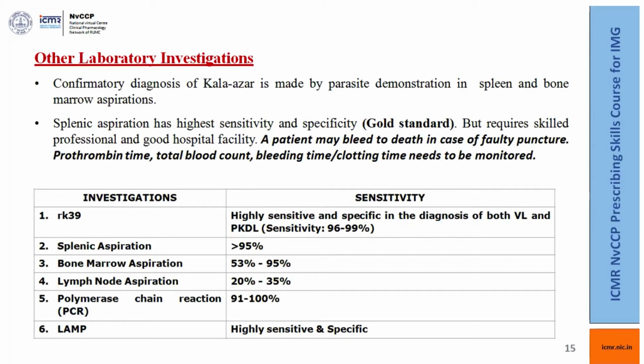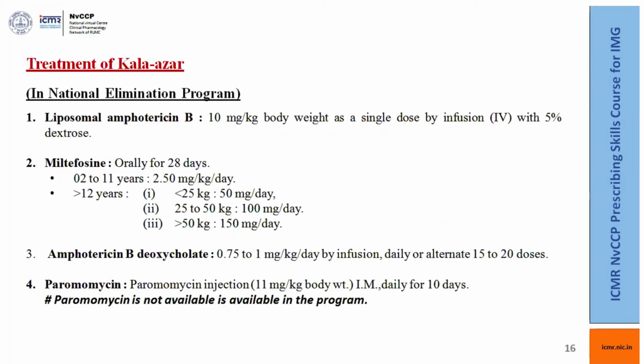RK39 is highly sensitive and specific. Splenic aspiration has a sensitivity of greater than 95%. Bone marrow aspiration 53 to 95%. Lymph node aspiration 20 to 35%, and it is not seen in India, mainly in Sudan. Polymerase chain reaction, of course, requires trained personnel and a very sophisticated laboratory setup, with 91 to 100%. Another setup is loop-mediated isothermal amplification technology, which is another very highly sensitive and specific technology for diagnosis of visceral leishmaniasis.